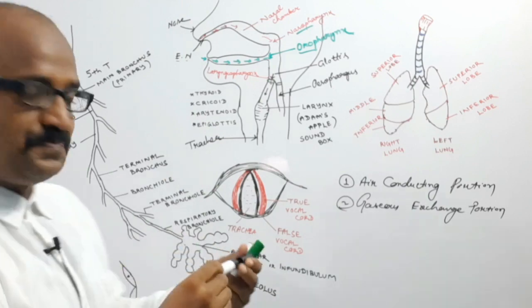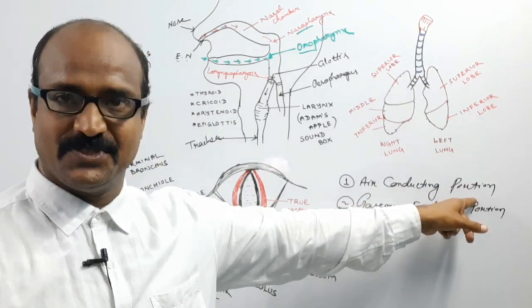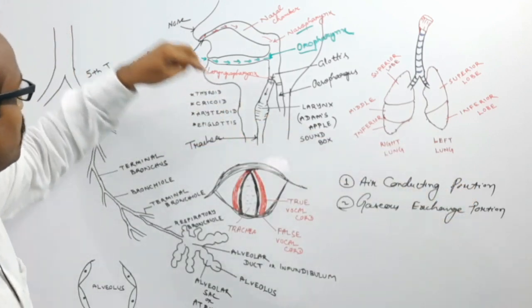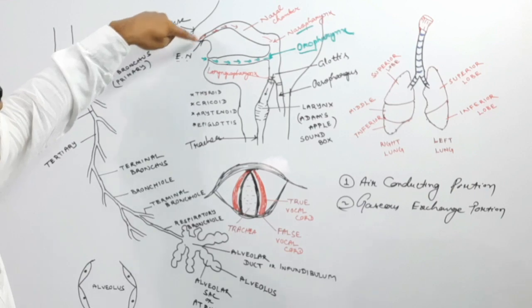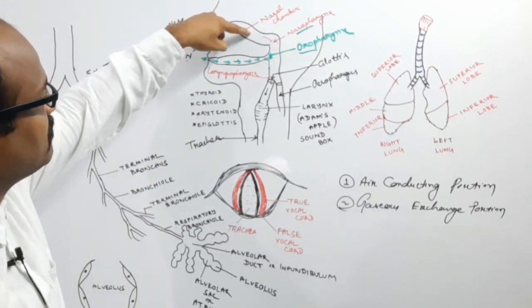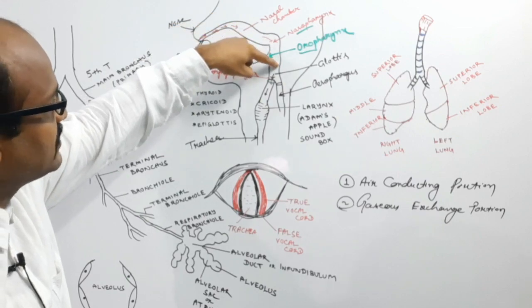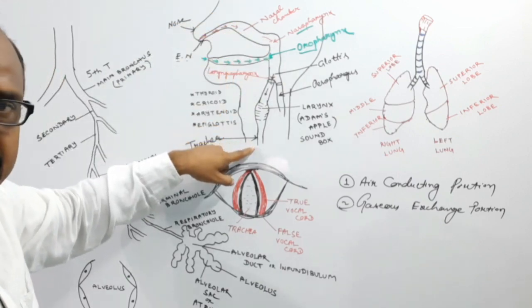Now the air conducting portion starts from the external nostril, which leads into the nasal chamber, then pharynx, then larynx, then trachea.